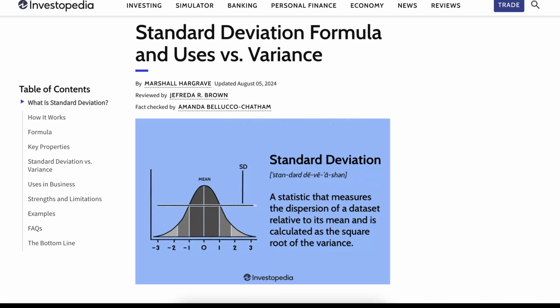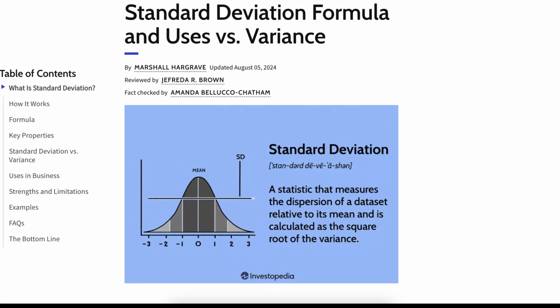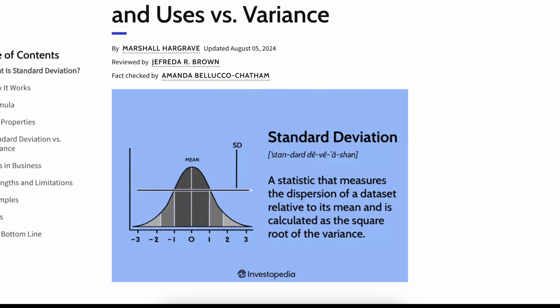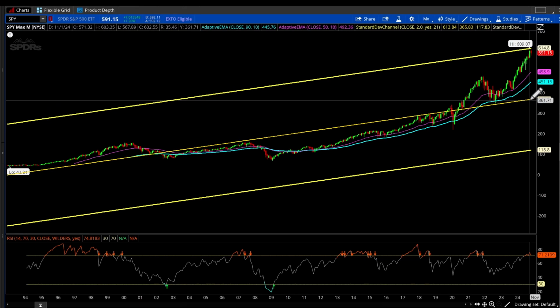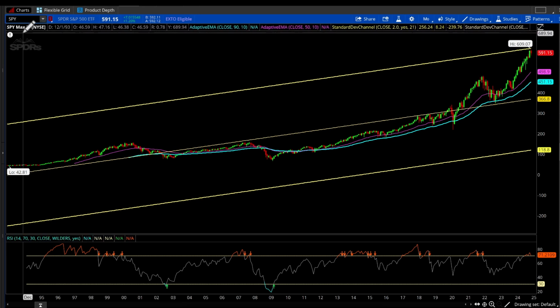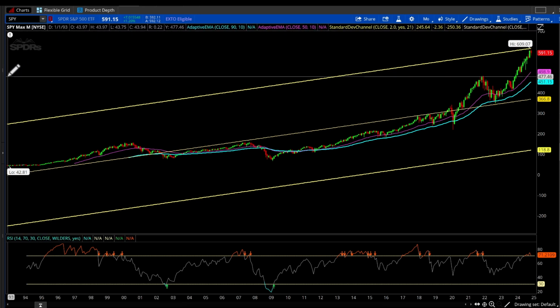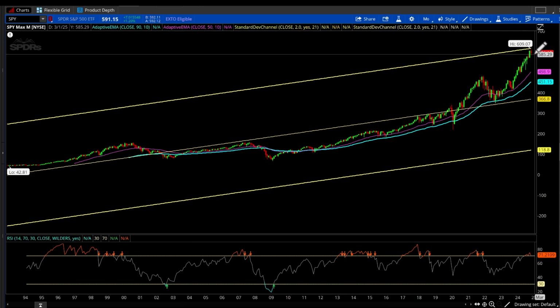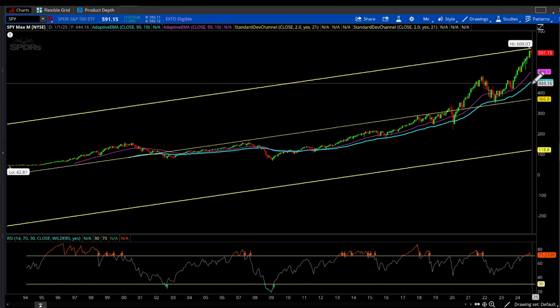The next all-important metric for determining relative value in the S&P 500 can be seen through the standard deviation channel, which is a statistical tool that determines the average price over a given period, shown with this center yellow line. Here we have the first S&P 500 ETF SPY since inception in 1993, and the current price level that we're at has never been so far away from the average price over this entire period.